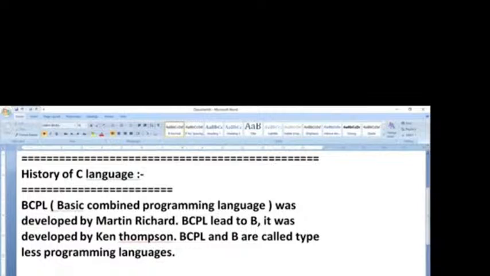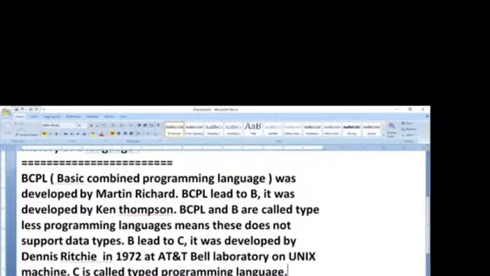BCPL and B are called typeless. What is the meaning of typed? It means it supports data types. It is about the history of C programming language.